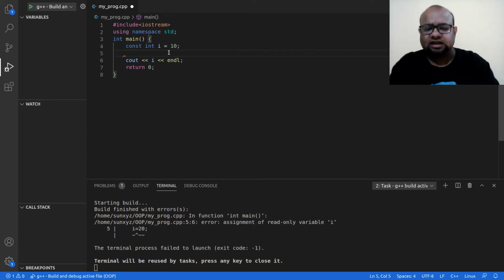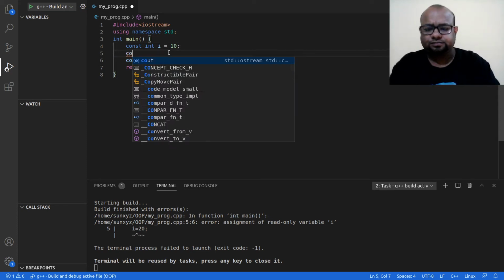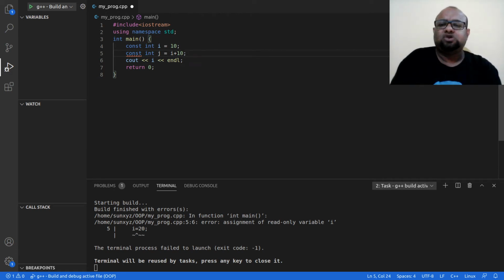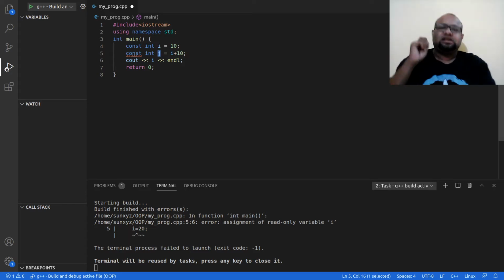Let me now declare another constant variable, and this is j, and this is equal to I plus say 10. Is this legal? So this should be legal, right? Because I am not updating the value of I over here. I am assigning some value to j, and then once that value of j is assigned, throughout the lifetime of my program, this value of j is not going to change.